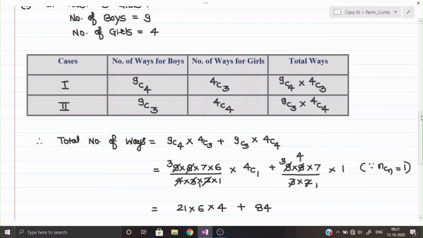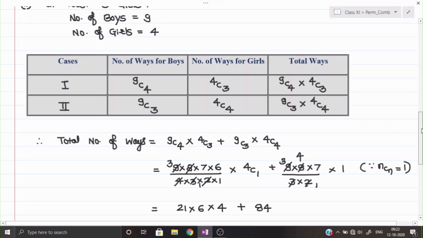9C6, remaining from the girls. 9C7, remaining from the girls. If I am taking 9C7, then there is no option available for the girls, means we are selecting 0 girls for the committee. For example, if I am taking 9C6, then one girl for the committee we can take. But I am telling you the number of options will increase if they give the same condition for the boys. Again here we cannot go till 9C9 because in the committee no 9 members are required. We have to select maximum 7. So if you are taking all the 7 boys, no problem, girls will be 0 in the committee in that case. But in the case of boys, the number of combinations will increase.